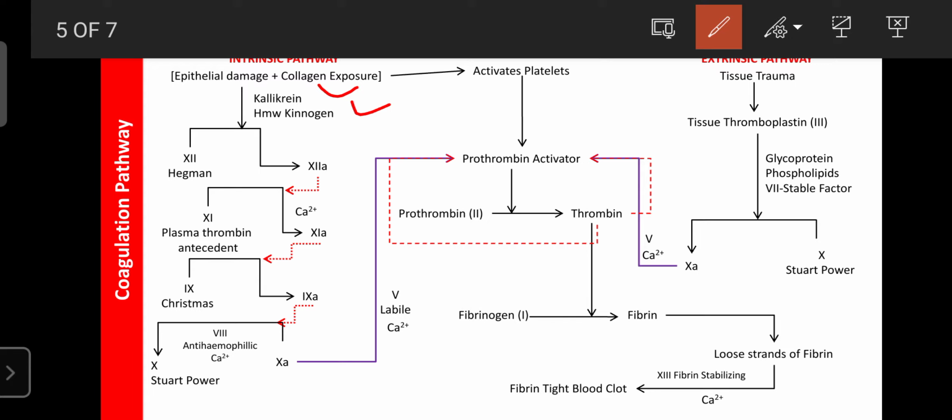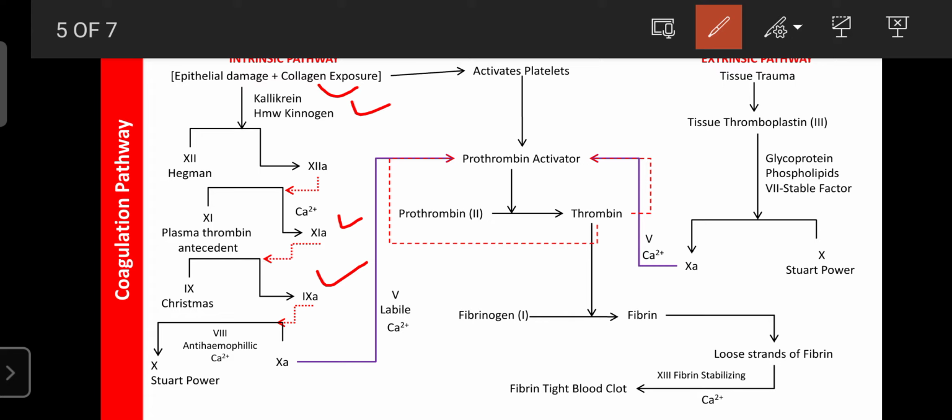And further, factor 12 can convert factor 11, that is plasma thromboplastin antecedent, into factor 11 active in the presence of calcium. Then further, factor 11 is responsible for the activation of factor 9, that is Christmas factor. All the coagulation factors in the blood are present in the inactive form. Due to activation of the other factors, they will be activated.